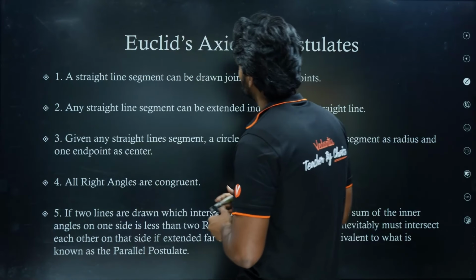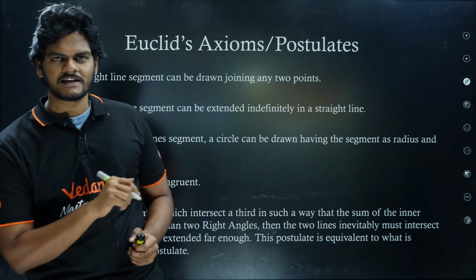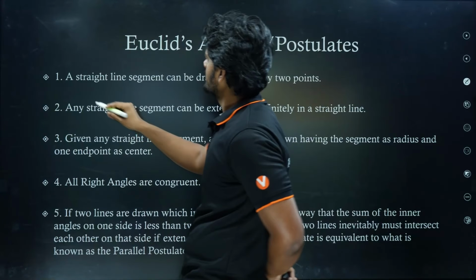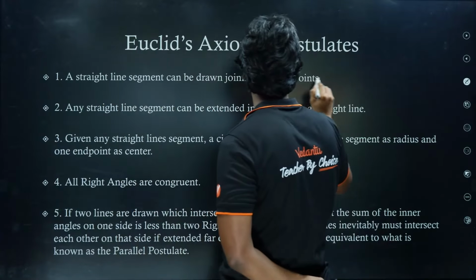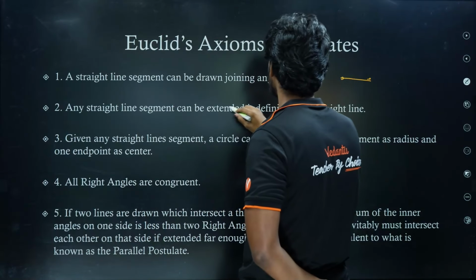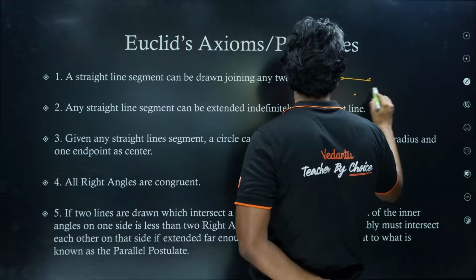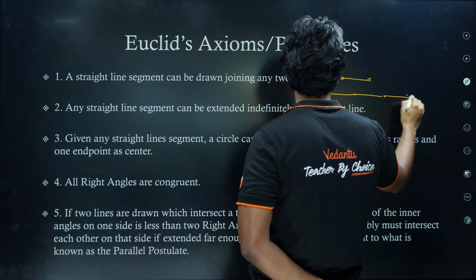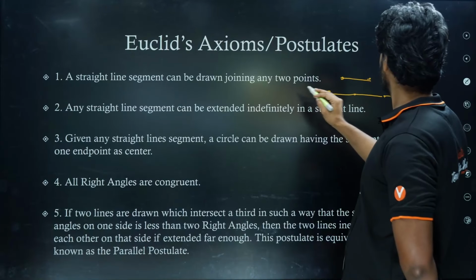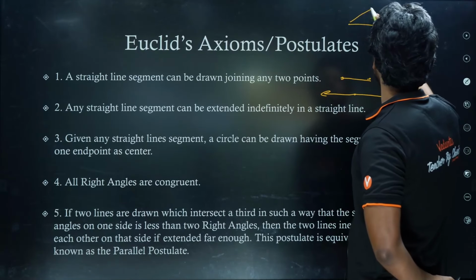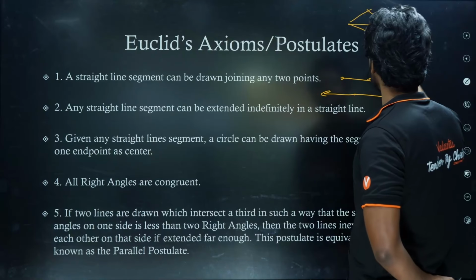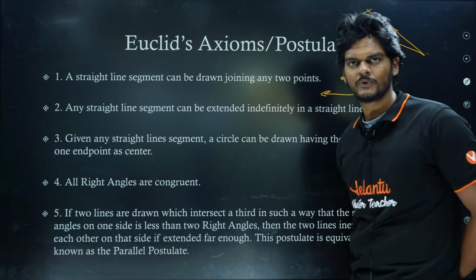Now let's look at these Euclid's axioms, which I hope you watched in the previous video. It says a line segment can be drawn using any 2 points. So we have 2 points joined, it is called a line segment. Any straight line segment can be extended to an indefinite line. So if I have a line segment, I can extend it to make it a straight line. We generally do it in a triangle, and we extend this to a point and we intersect this. We are able to do this because of postulate 2.